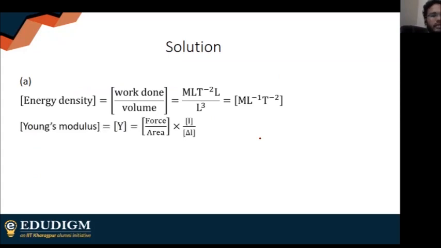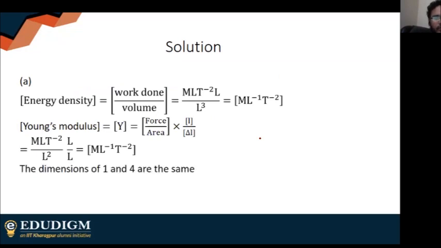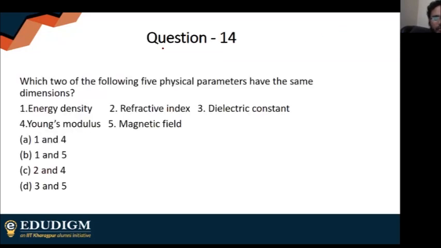Energy density is work done by volume. Young's modulus is force by area. Both will have the units of pressure actually. Dimensions of 1 and 4 are the same. So one way is to check the dimensions of all these quantities. Another way is this: we know that refractive index and dielectric constant have no unit. And energy density, Young's modulus and magnetic field have units, this much we know.